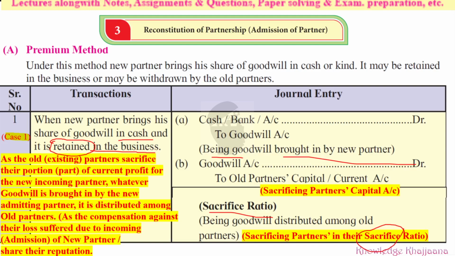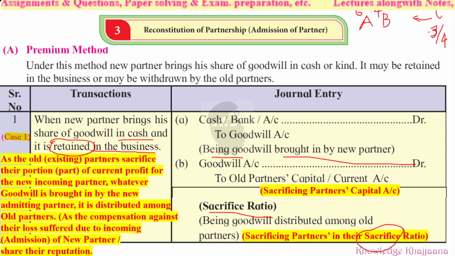What does this mean? See, suppose there are two partners, A and B. We can call them old partners. They have a partnership firm and they are sharing their profits and losses in the ratio of 6:4. They have earned some reputation. Their business is running very well. Now, a third person C wants to join their partnership firm, and he says that I want 3/4 of the total profit.